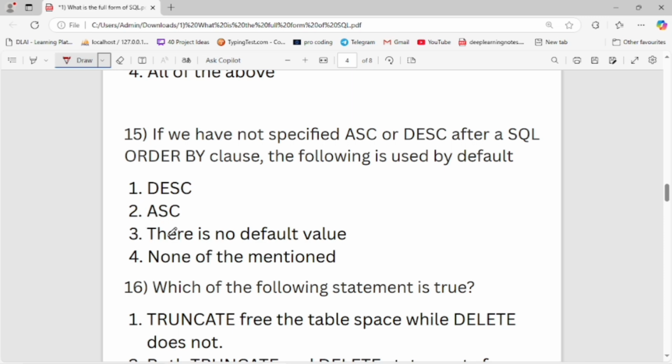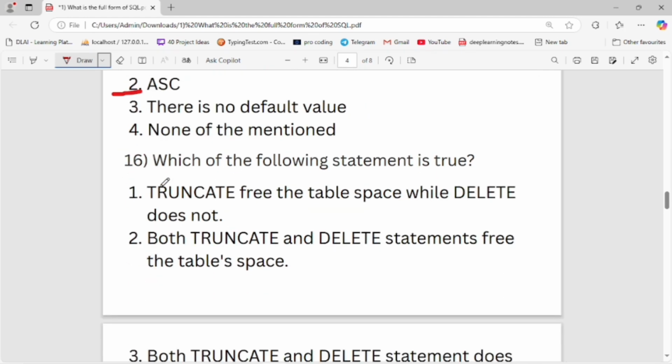Third is often, there is no default value. Fourth is none of the mentioned. Second is right, often. It is by default order by the date whenever we do not specify.